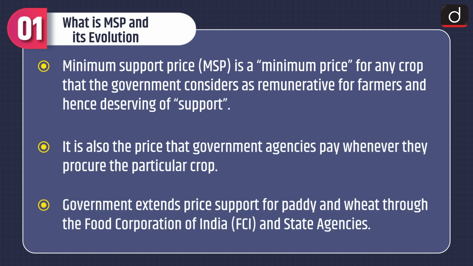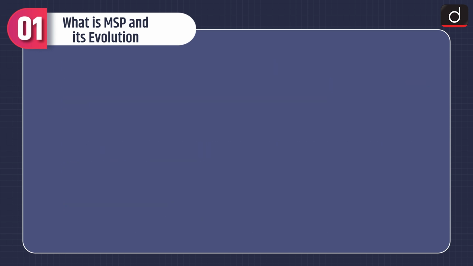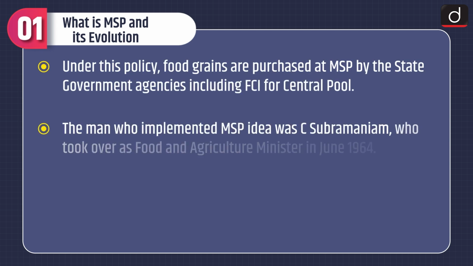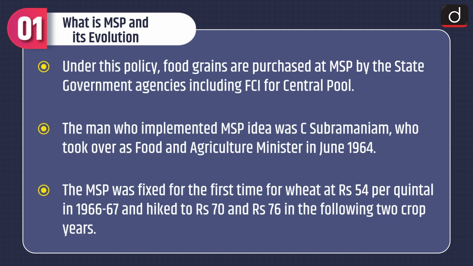MSP or minimum support price is a minimum price for any crop that the government considers as remunerative for farmers and hence deserving of support. It is also the price that government agencies pay whenever they procure the particular crop. Government extends price support for paddy and wheat through the Food Corporation of India, that is FCI, and state agencies. Under this policy, food grains are purchased at MSP by the state government agencies, including FCI for central pool.